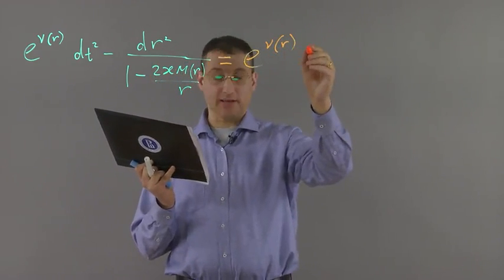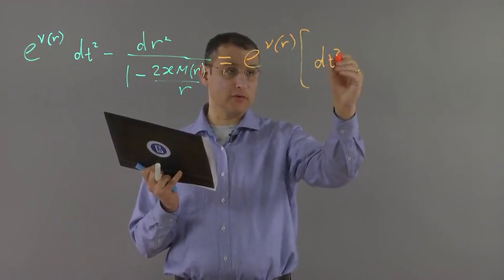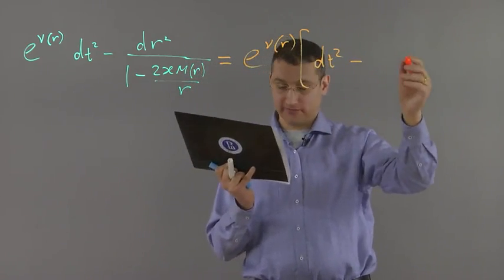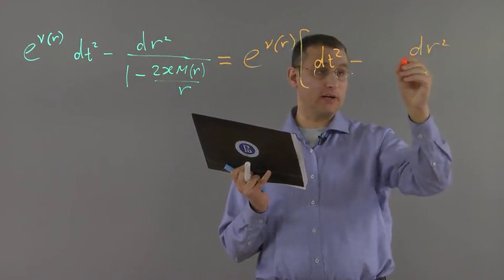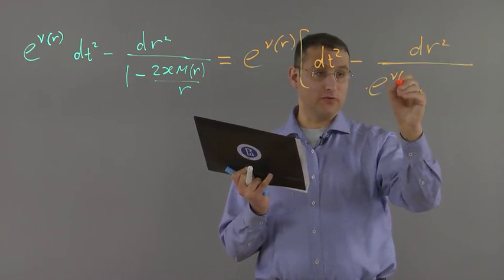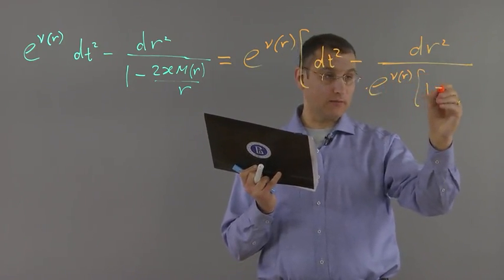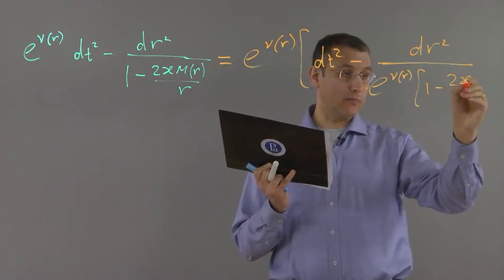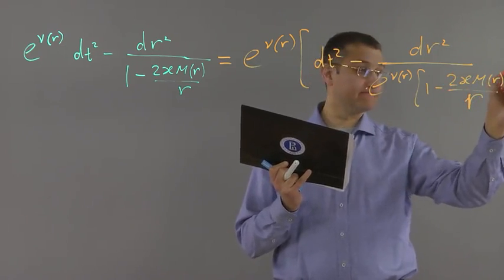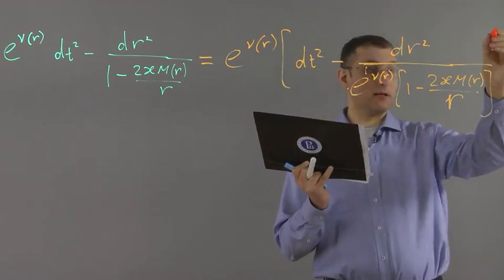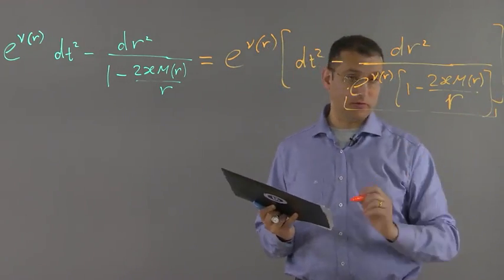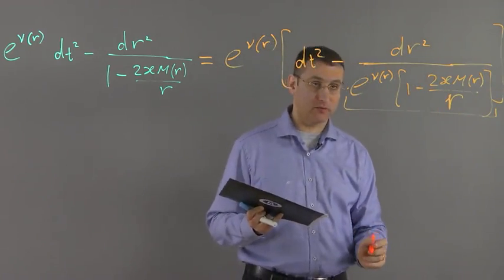We represent it like this, dt squared. Well, I mean, it's an exact transformation, not up to conformal factor. I just separate the conformal factor, dr squared divided by exponent of nu of R, 1 minus 2 kappa m of R divided by R. And now recall that this is an everywhere regular quantity, the one which is standing in the denominator.